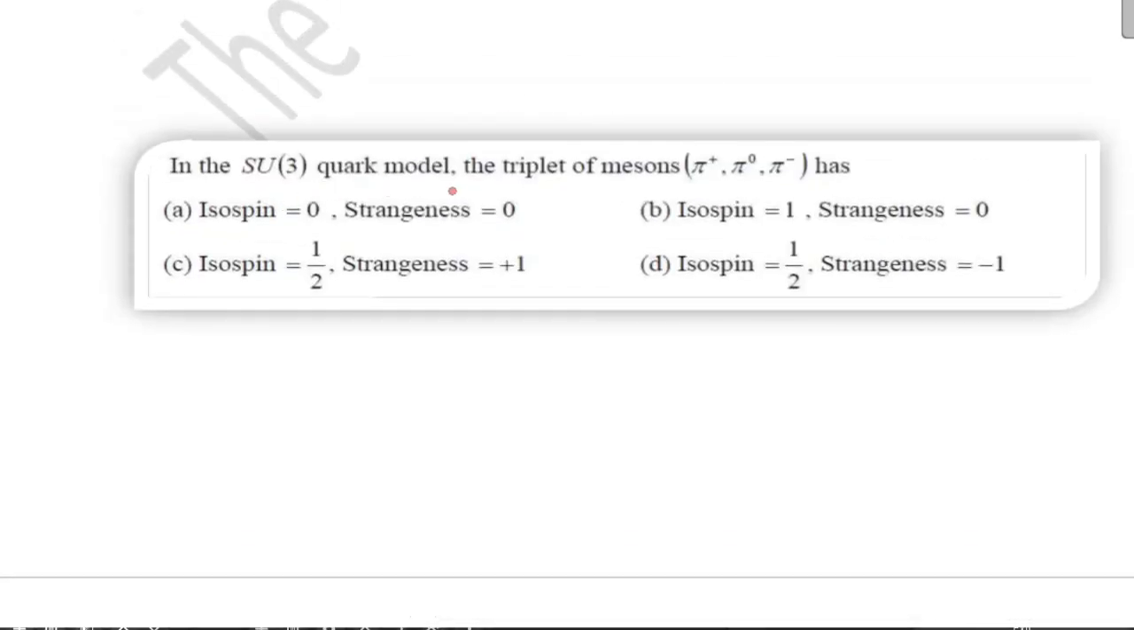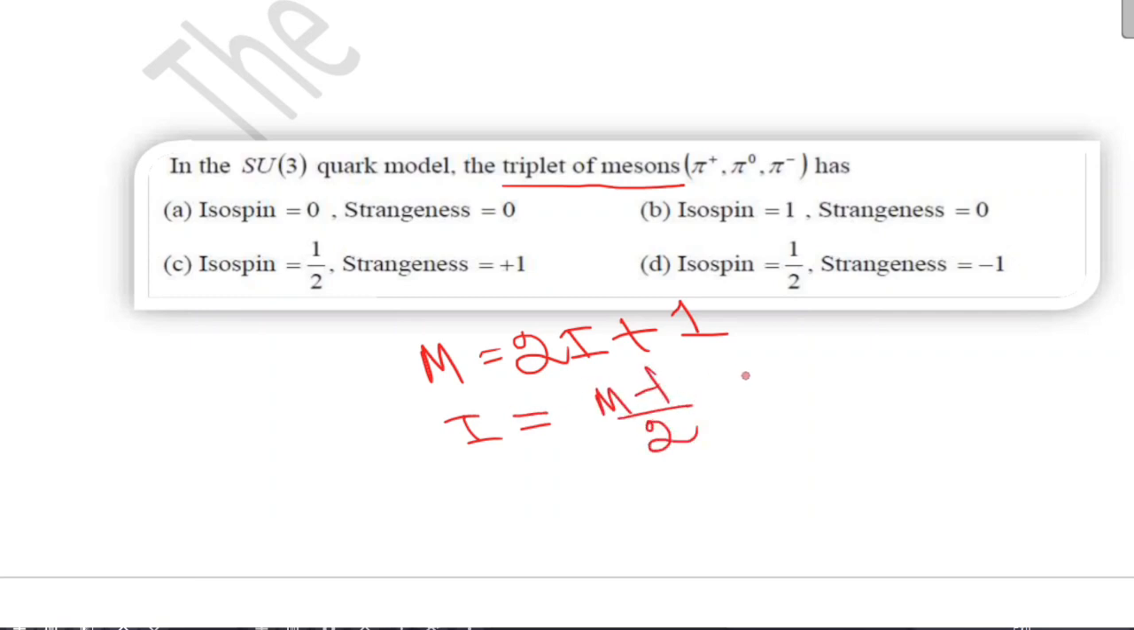In the SU3 quark model, the triplet of mesons has, you can calculate the isospin. We know M equals 2I plus 1. So from here, I equals (M minus 1) by 2. Multiplicity is 3, so (3 minus 1) by 2 is 1. So isospin is 1. And strangeness for pions, we know, is 0. So your correct option is option B.